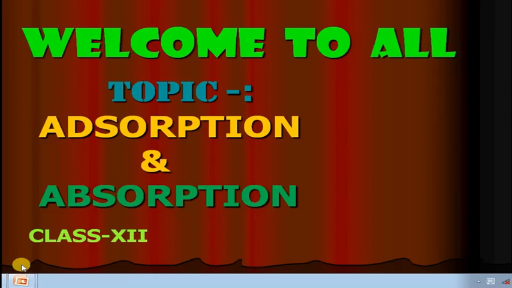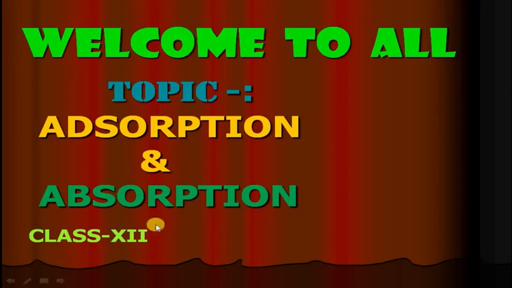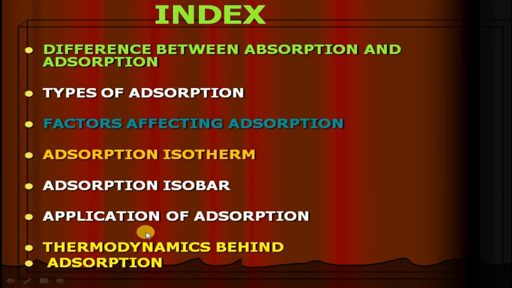Today we'll discuss the topic of adsorption and absorption. The topics that will be discussed are the difference between absorption and adsorption, types of adsorption, factors affecting adsorption, adsorption isotherm, adsorption isobar, application of adsorption, and thermodynamics behind adsorption.